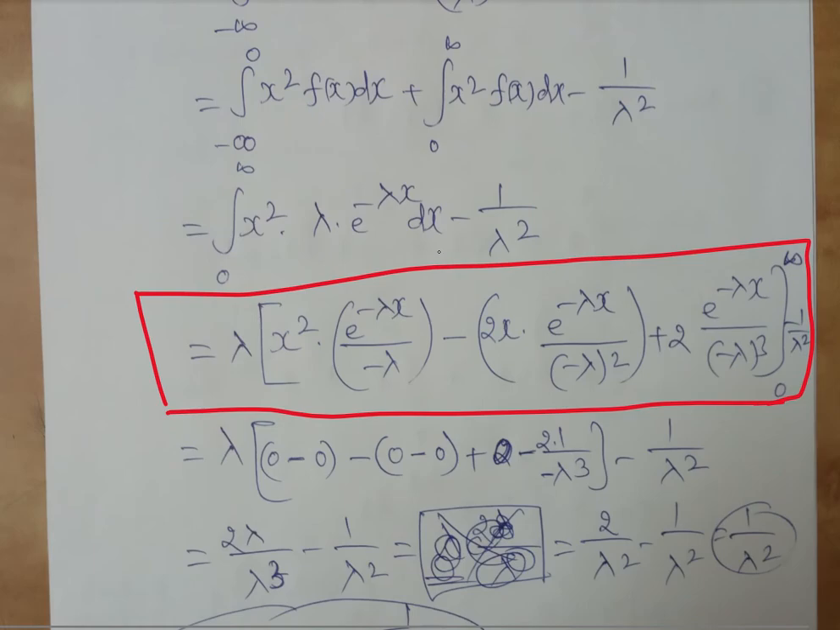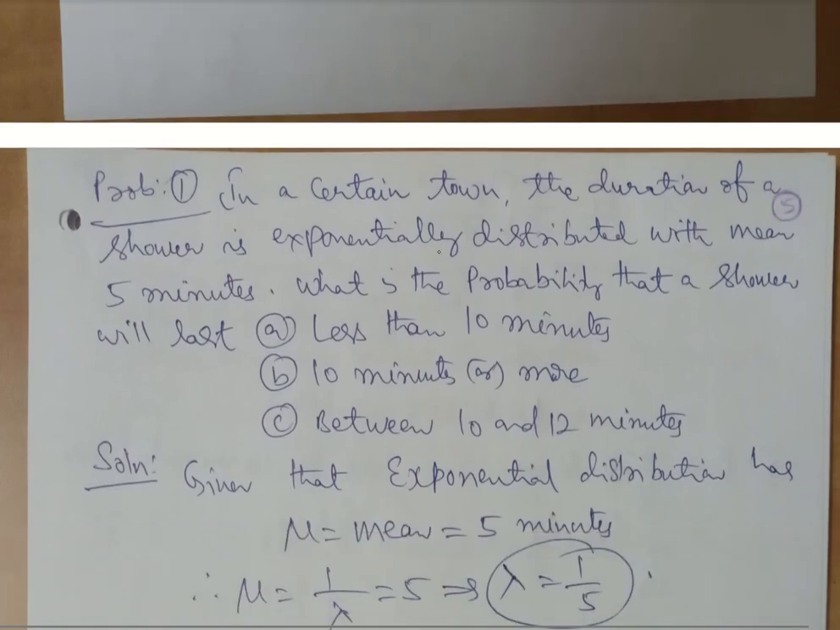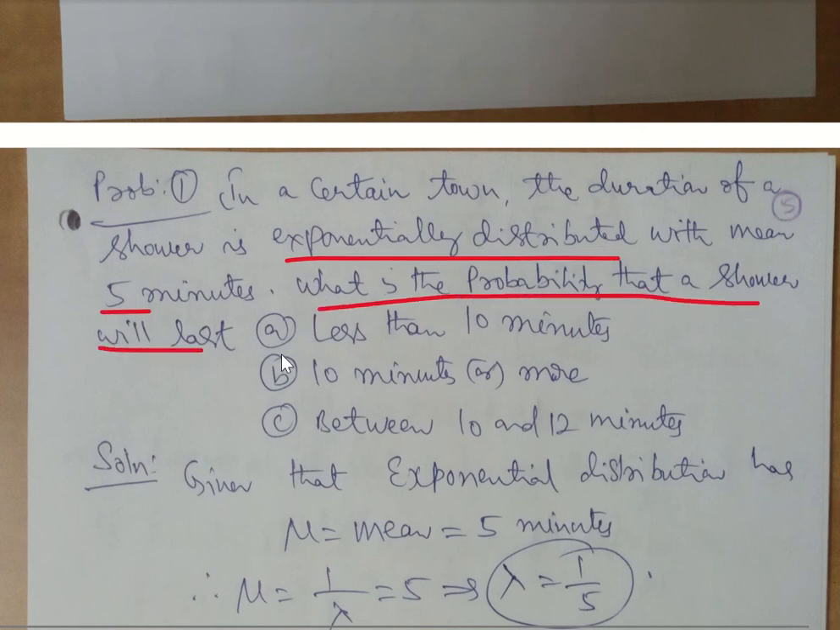Now straight away let me take you to the problems that normally come in the examination. Problem 1: in a certain town the duration of a shower is exponentially distributed, with mean 5 minutes. What is the probability that a shower will last less than 10 minutes, 10 minutes or more, between 10 and 12 minutes? If you observe, most of the problems have similar requirements to be calculated. The only difference is that, based on the distribution, the formula differs. Otherwise, the process remains the same. So once you figure out which distribution the problem belongs to, it is just a matter of substituting the data in the identified formula.